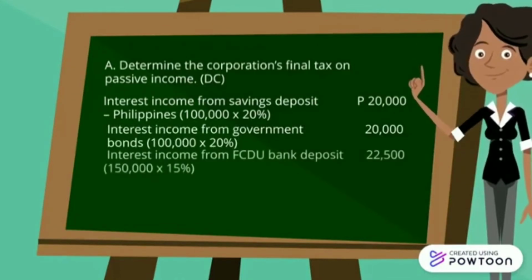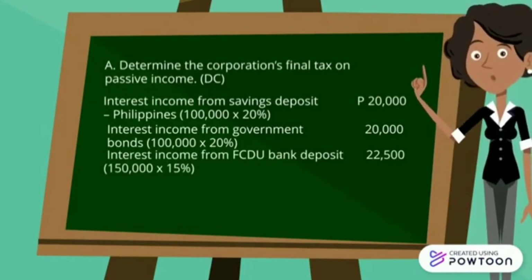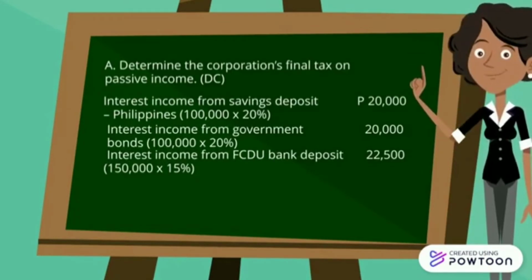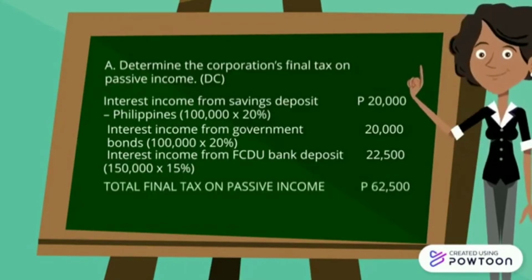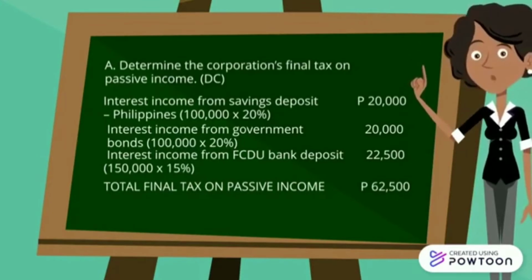Last is interest income from FCDU bank deposit, 150,000 pesos multiplied by 15%, which is 22,500 pesos. So moving on, to find the final tax on passive income, you just have to add the passive income taxes that you got. Note that the dividend is not subject to tax when received from domestic and resident foreign corporations.